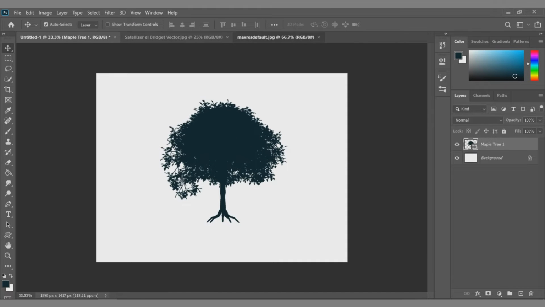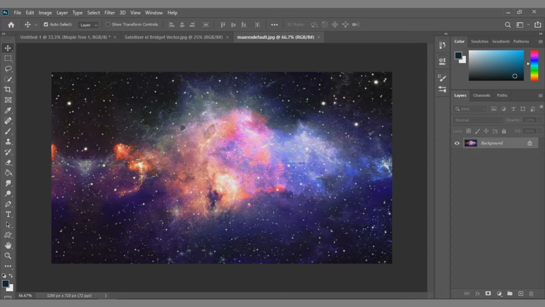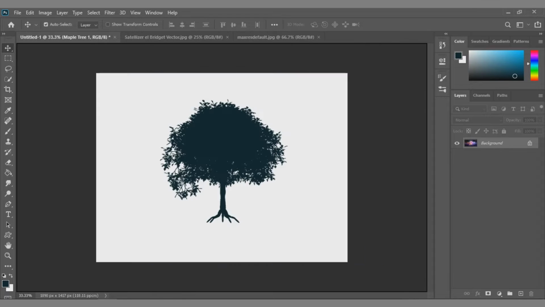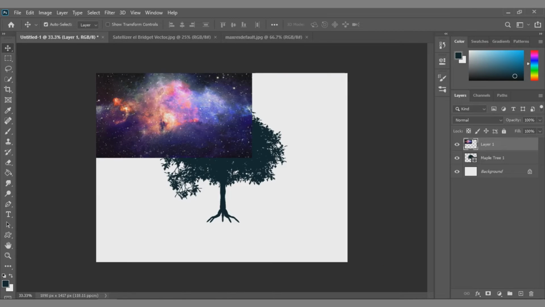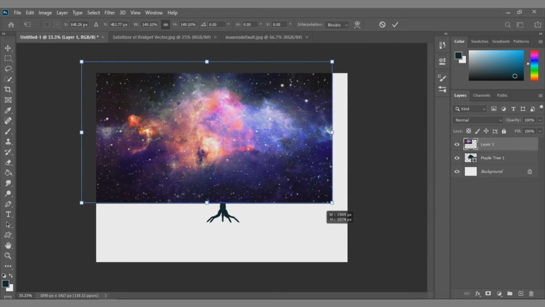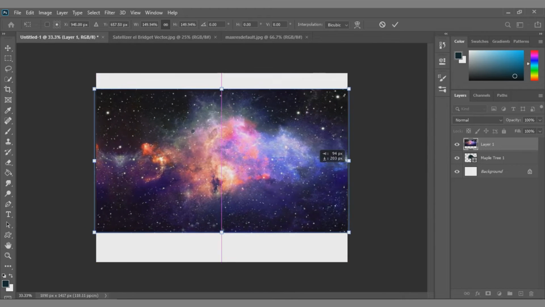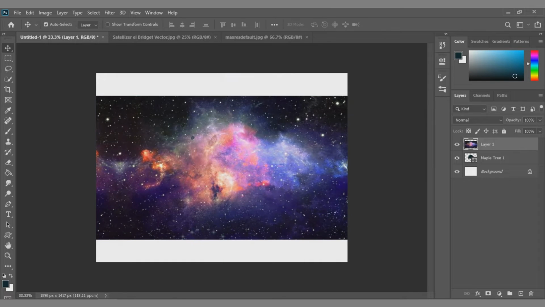So now, just pick any picture you want to fill your shape. For me, let's try this galaxy to fill in my tree. So let's resize the picture over the shape so it can fill all over the shape. So as you can see, I just put the galaxy picture over the tree shape.